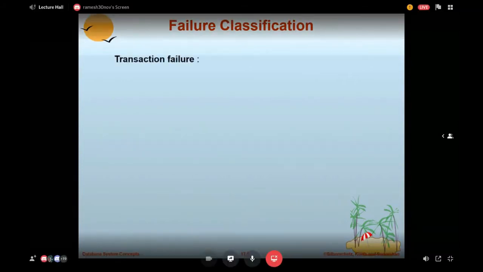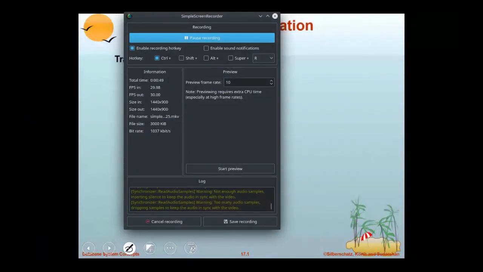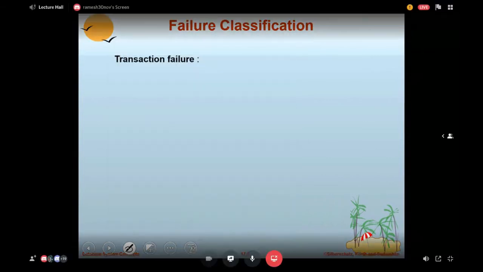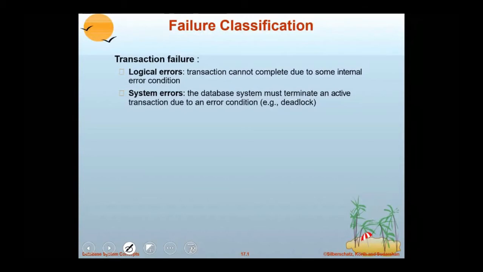First we call transaction failures. Transaction failure means, for example, you're withdrawing 10,000 rupees from your account and your account does not have sufficient balance. So withdrawing 10,000 will always fail. Why? Because when you don't have sufficient funds in your account, you cannot withdraw the larger amount. That is called transaction failure. It is due to logical errors and system errors.